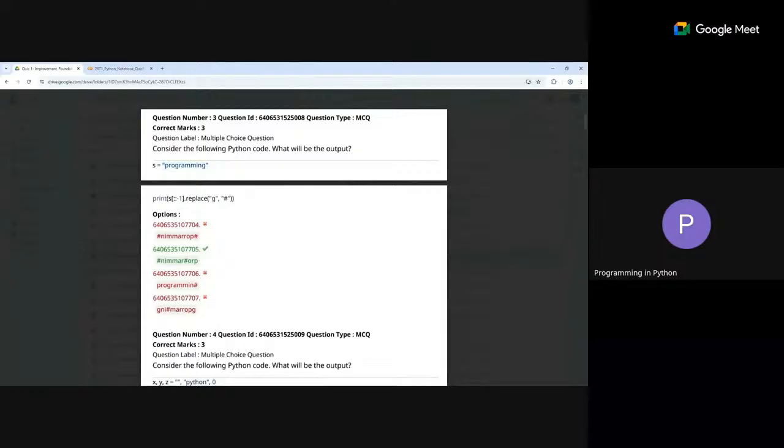Okay. So in this case, would anyone like to give a shot and try to understand what this is doing? Of course, without looking at the answer itself, but one by one, please. I think the person who raised hand is Yashveer. Go ahead, please, Yashveer, first. Sir, it is just reversing the string and replacing the G with the hashtag on the reversed string. All right, makes sense. And is it going to replace all occurrences of G, or just the first one, or just the last one? It's replacing all occurrences of G, sir.